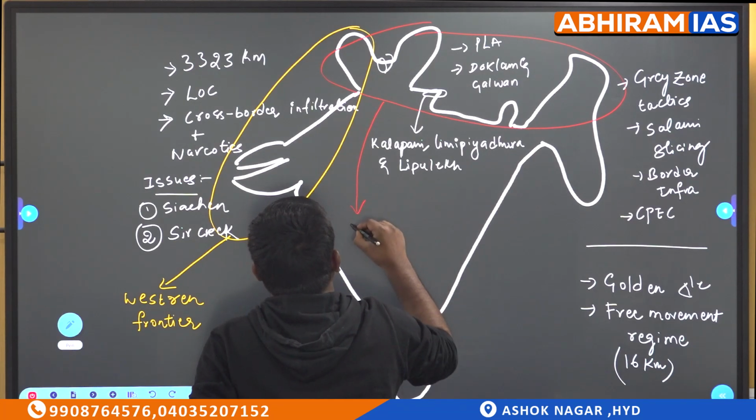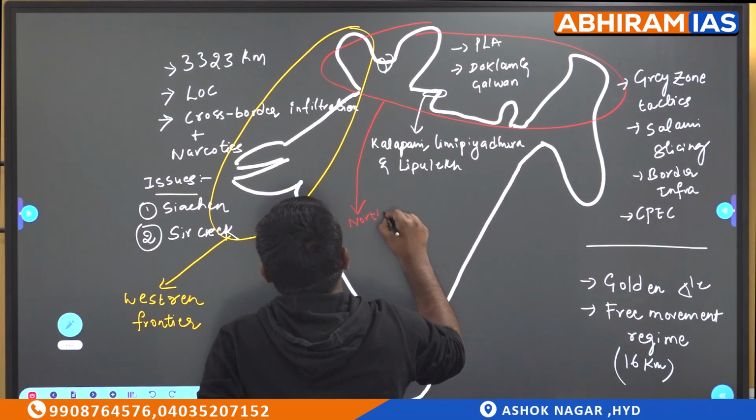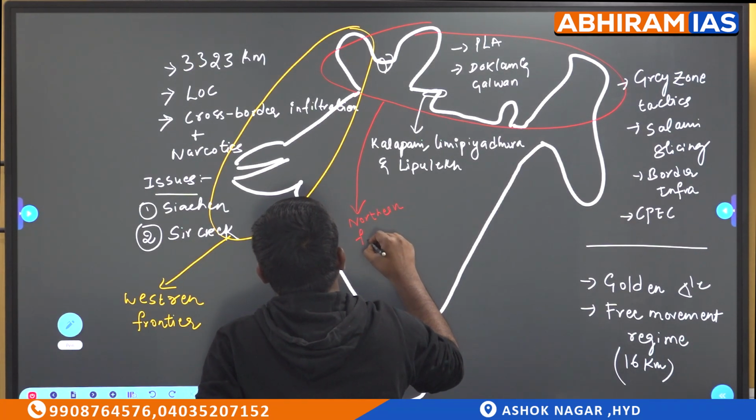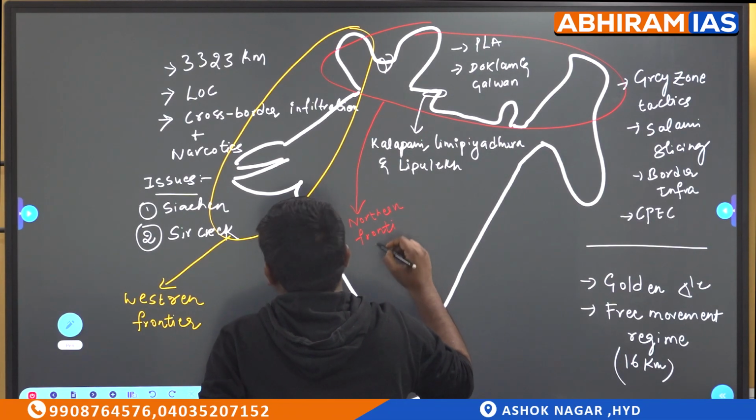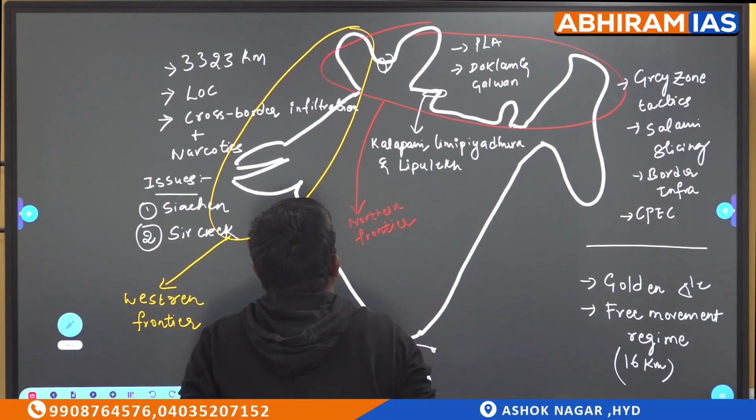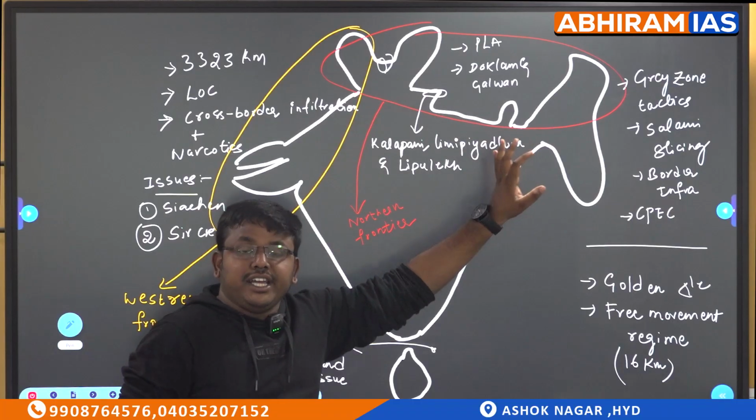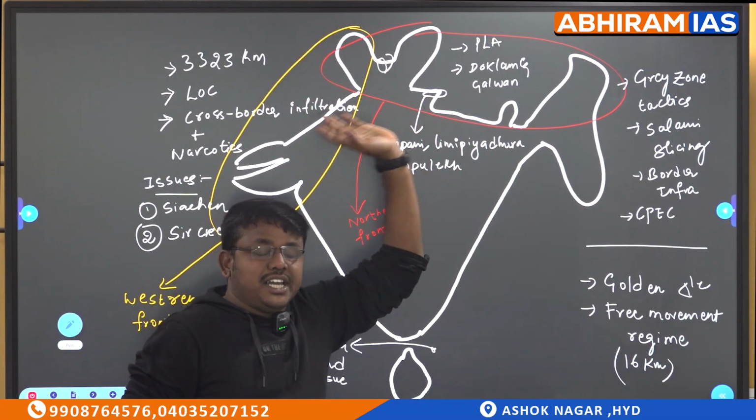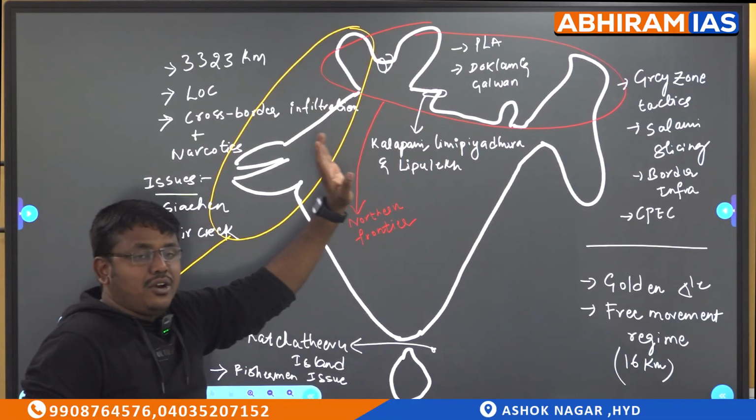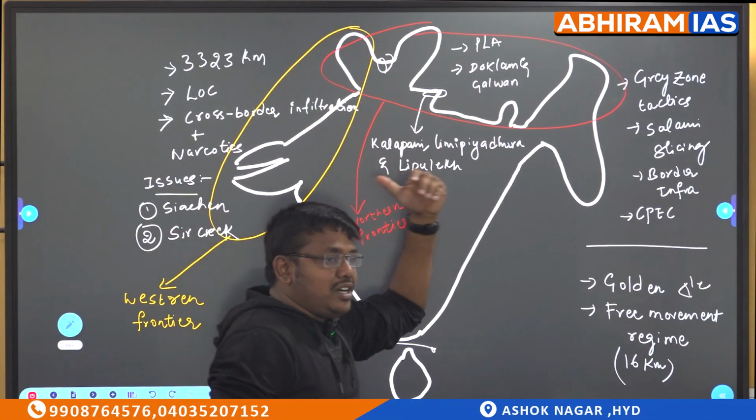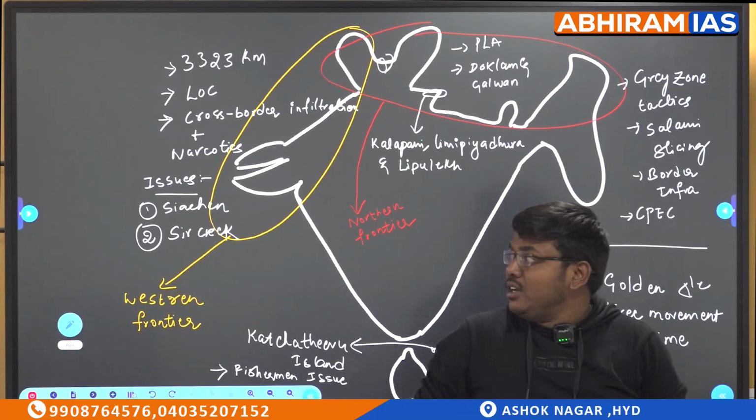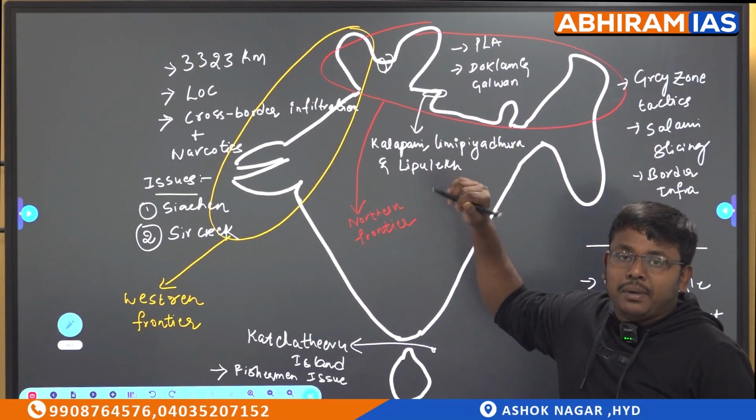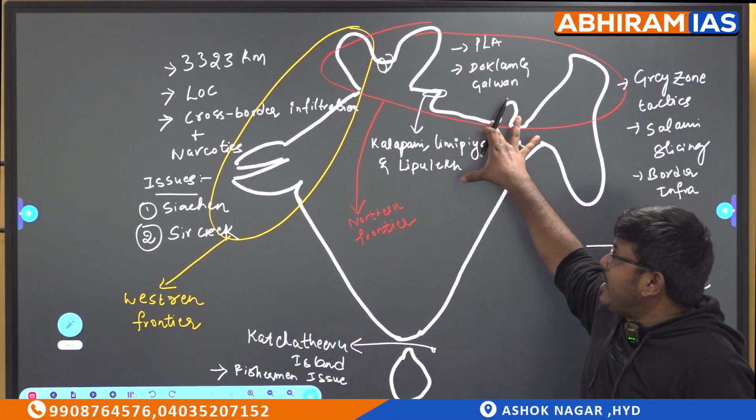So this border is called the northern frontier. Here in this northern frontier, the majority of the portion is touching the Chinese border. So to control the Chinese, we have the Indo-Tibetan Border Police Force. This is the main central police force that is controlling this border.